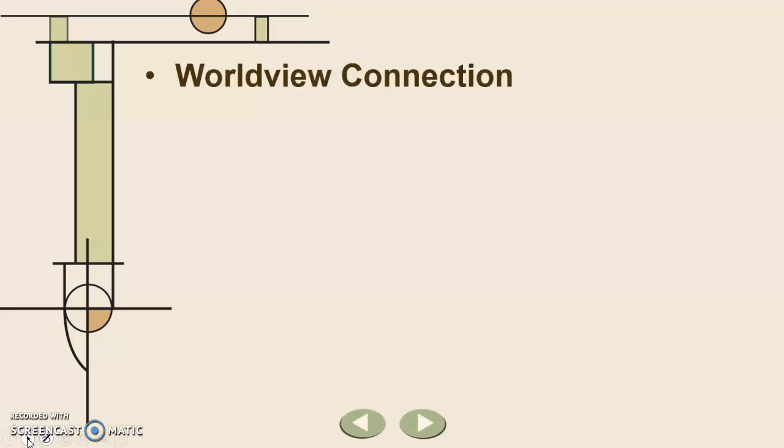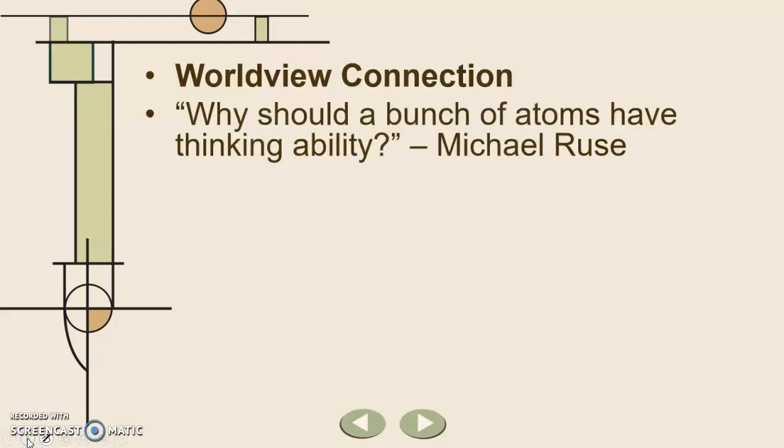All right, our worldview connection that's coming out of this chapter, and really everything that we're doing in mathematics, is going to be centered around this quote. There's a quote by a Darwinian philosopher from the book titled, Can a Darwinian Be a Christian? And he writes, why should a bunch of atoms have thinking ability? If all we are, as scientists say, is a bunch of atoms, what differentiates us from the atoms that make up plants or the atoms that make up rocks, which don't have thinking ability? So why should we, as humans, a bunch of atoms, have thinking ability? And Ruse continues, no one, certainly not the Darwinians as such, seems to have any answer to this.